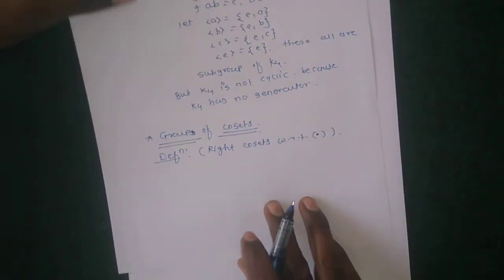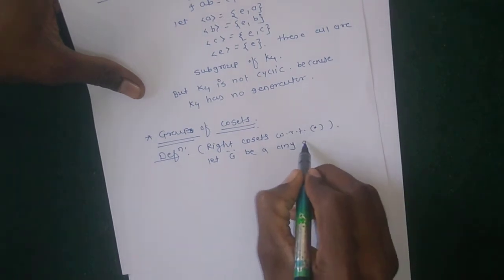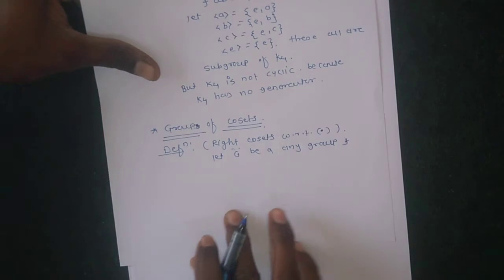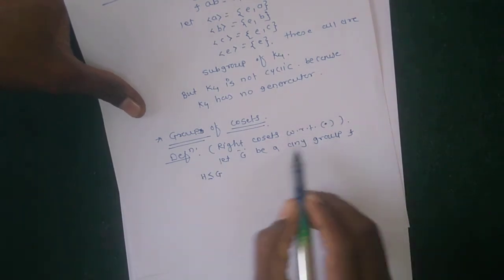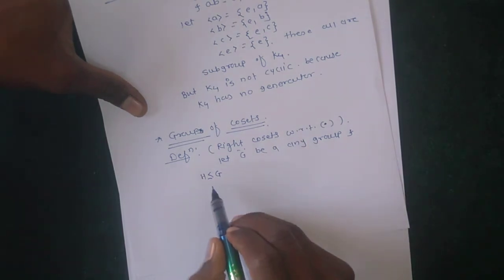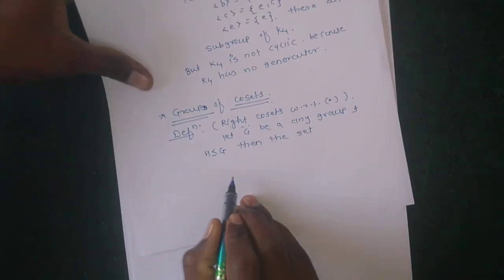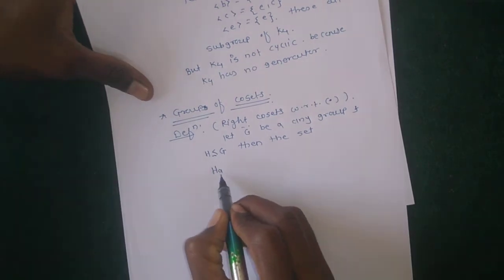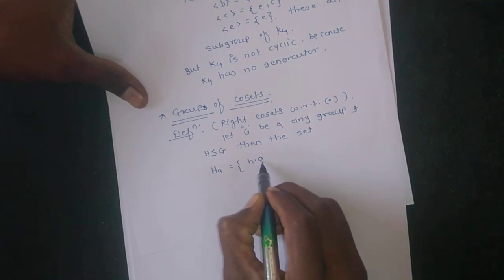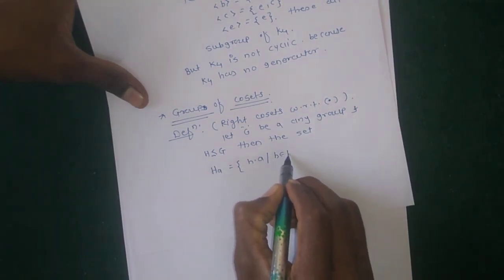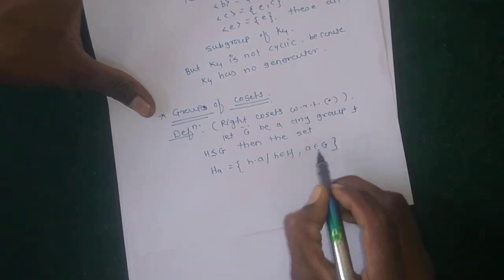The definition is: let G be any group, and H is a subgroup of G. The condition here is that G is any group and H is any subgroup of G. Then the set of the form HA, where HA equals h into a, where h belongs to the given subgroup H and a belongs to G.